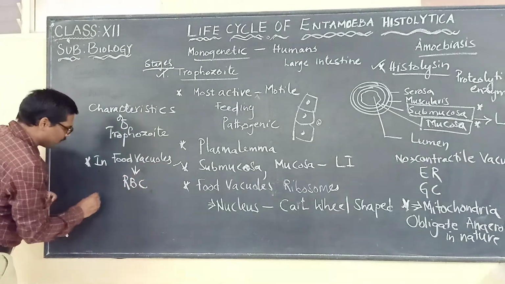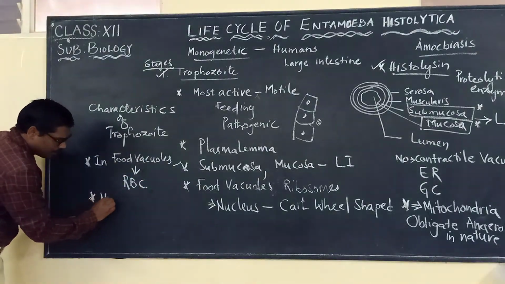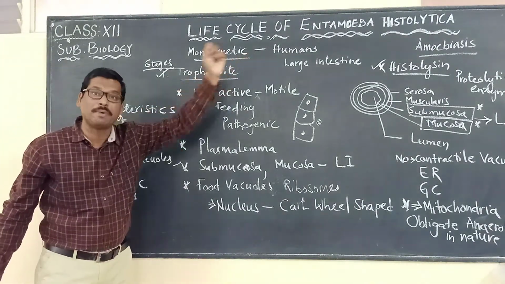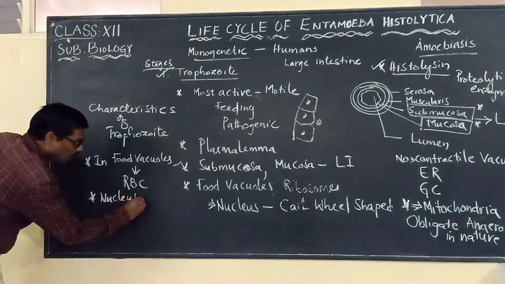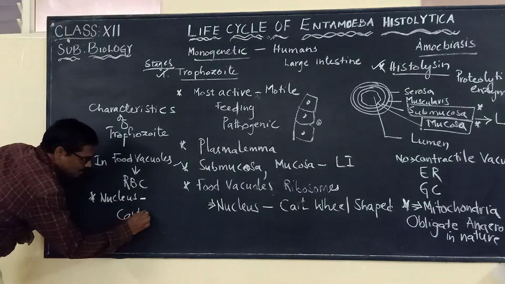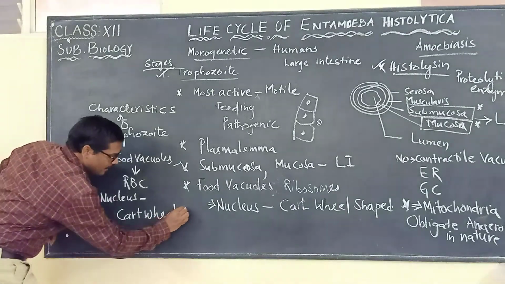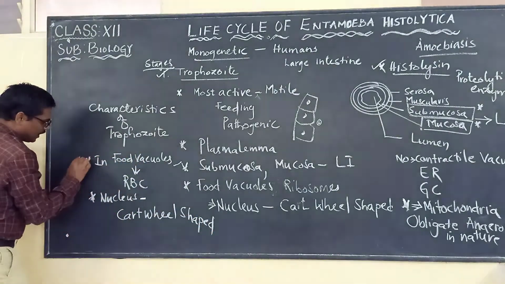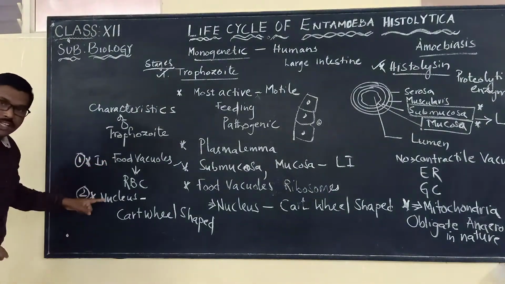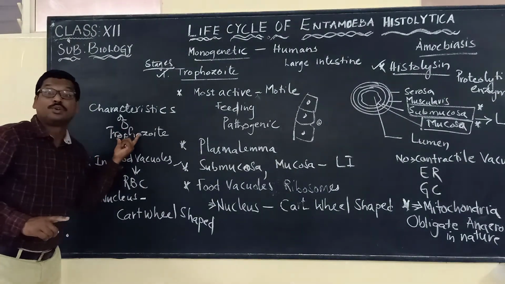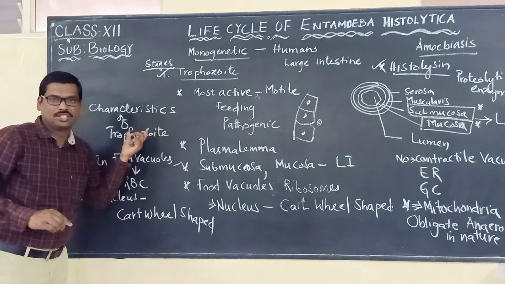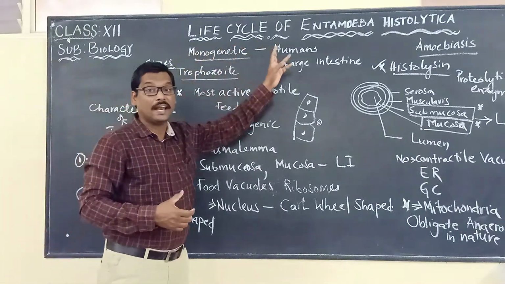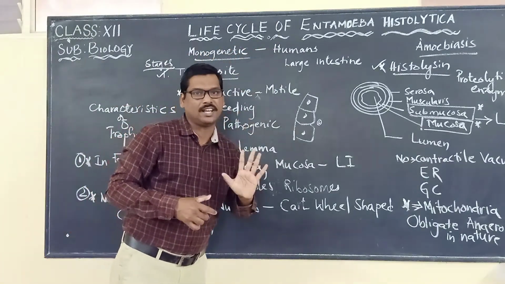And another point I already mentioned: the nucleus present in the trophozoite stage of Entamoeba histolytica is in cartwheel shape. So these two points are the two characteristic features of the trophozoite stage. These are the points that we have to remember when we talk about the life cycle of Entamoeba histolytica.